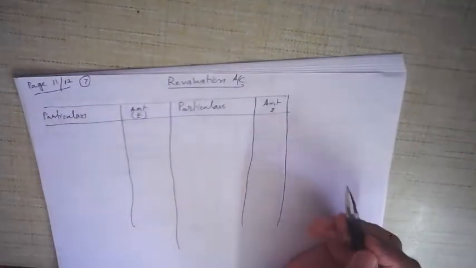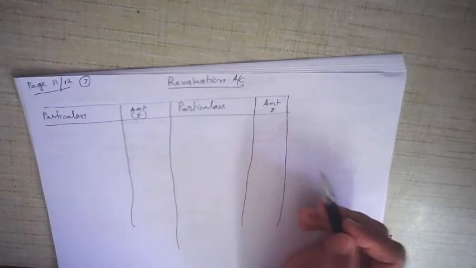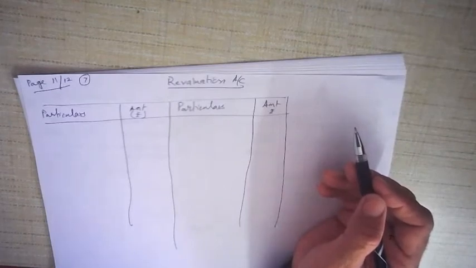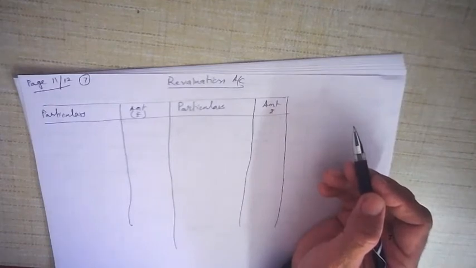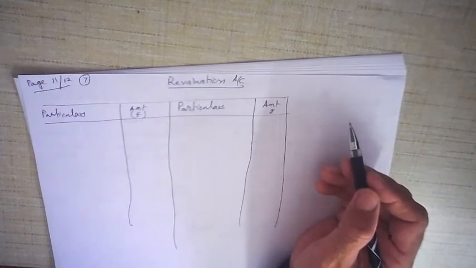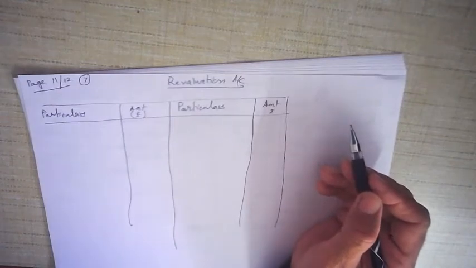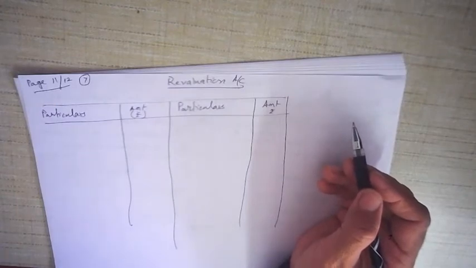On illustration number 7, pages 11 and 12, you can see what is given: Bhavna, Bharat and Bhumesh are partners in a partnership firm sharing profit and loss in the ratio of 2:1:1. The following is the balance sheet on 31st March 2017. The balance sheet is given and then there are 6 adjustments. The first says the value of land is 7 lakhs. The balance sheet says the value of land is 5 lakhs. That means there is an increase of land by 2 lakhs.